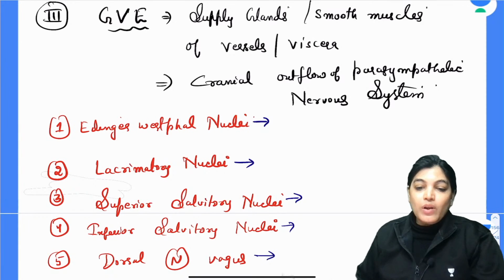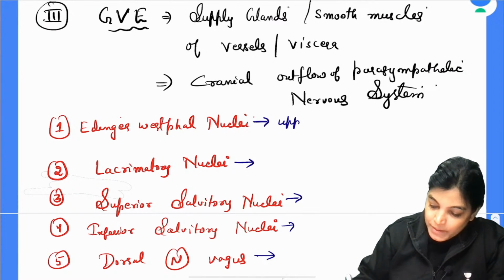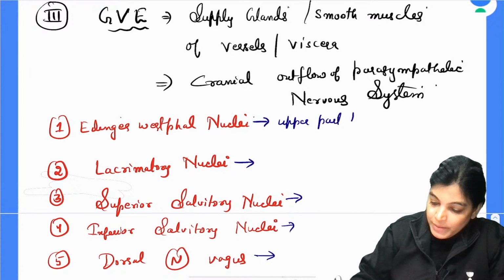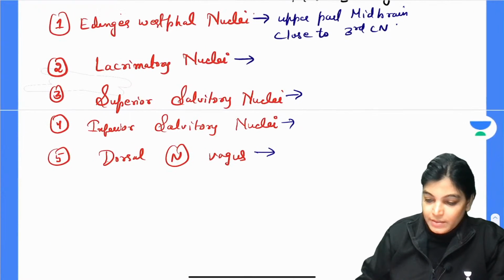So Edinger-Westphal nucleus is located in the upper part of the midbrain. Actually, the location of Edinger-Westphal nucleus is very close to the third cranial nerve. So it is located in the upper part of midbrain, close to the third cranial nerve.